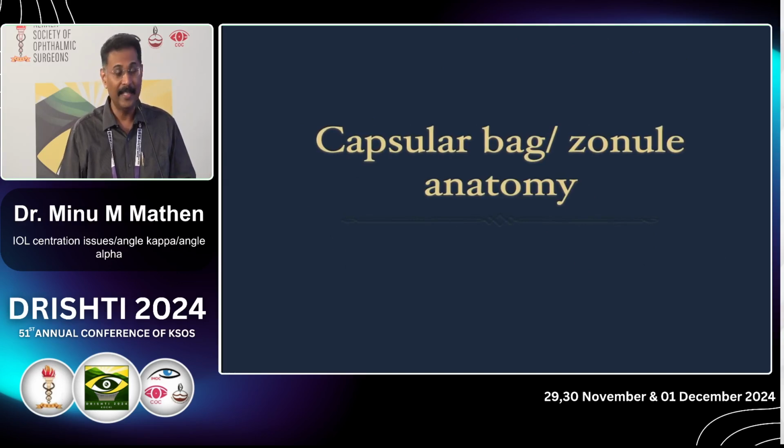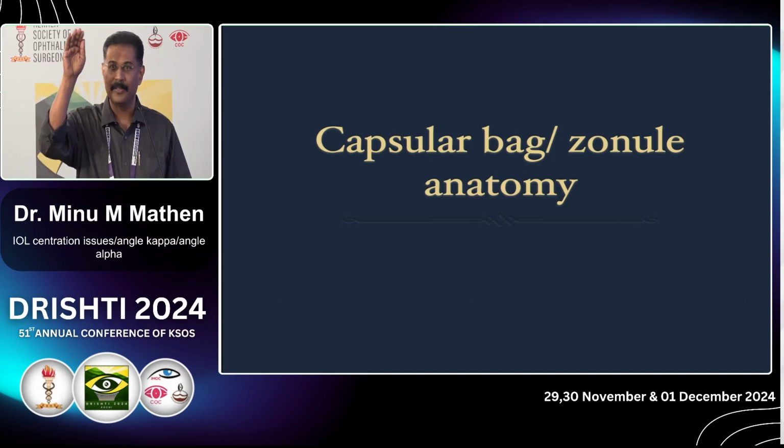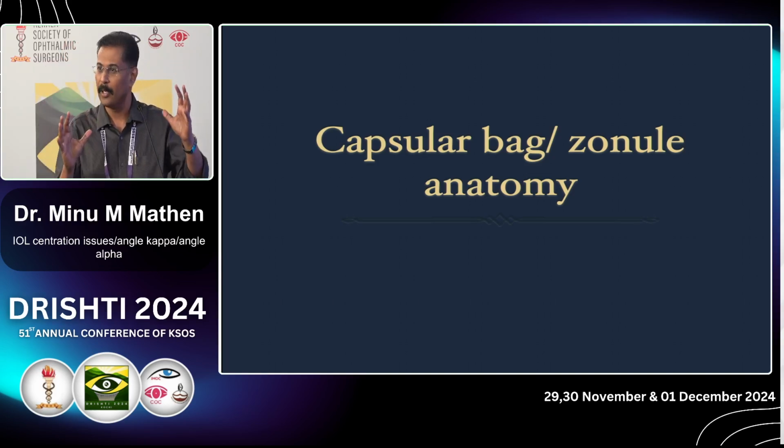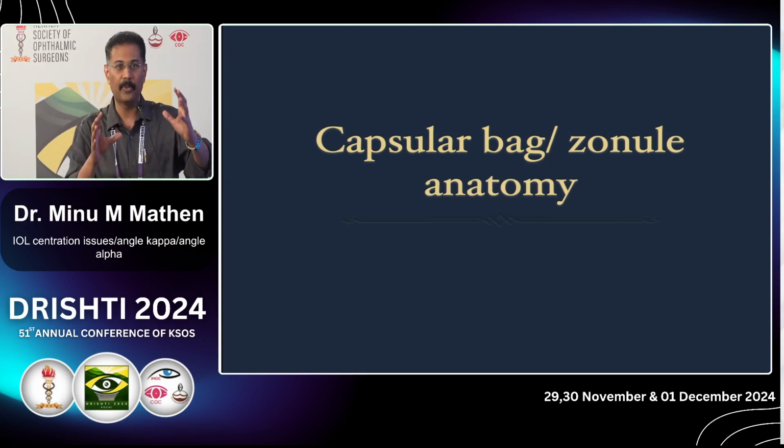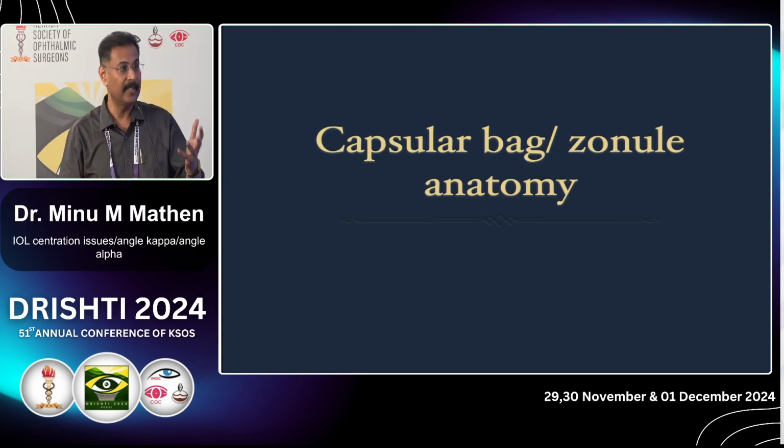Then again, anatomically there can be some problems: loose zonules, and the capsular bag not being circular all the time. Sometimes if you place a lens into the bag, in some positions it will be a little decentered, in some positions it will be centered. So that kind of thing is there. But if you know that preoperatively, avoid those kinds of people.